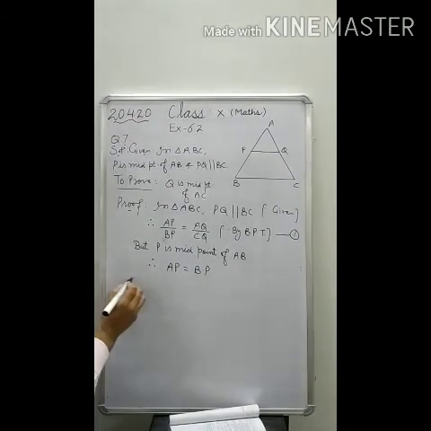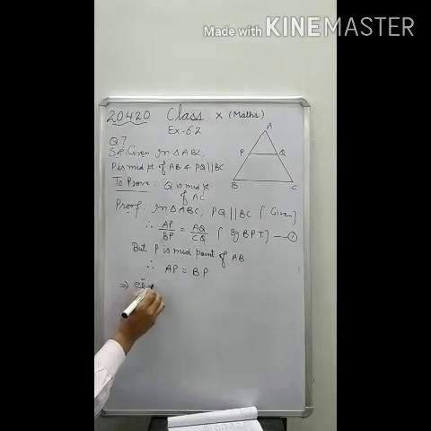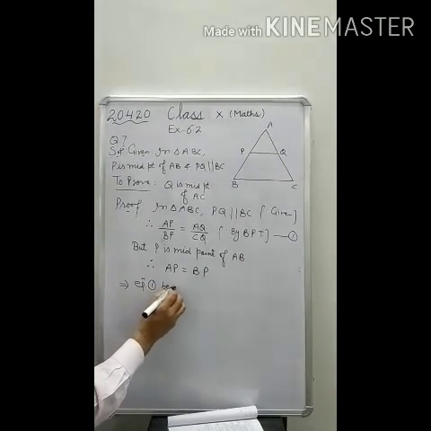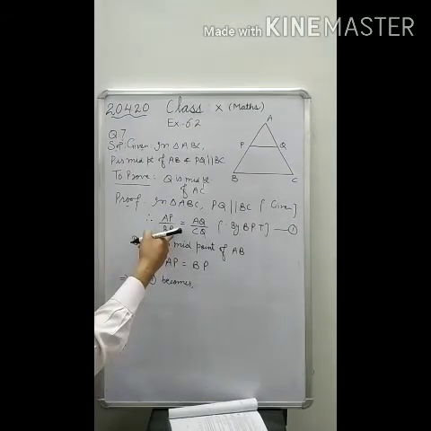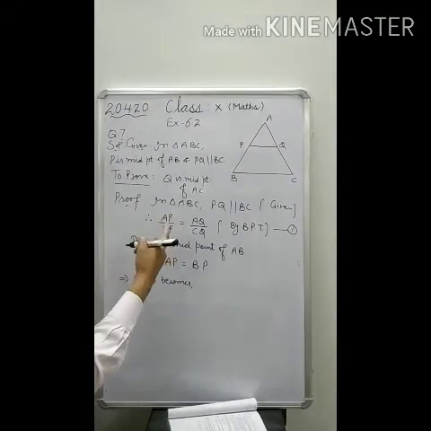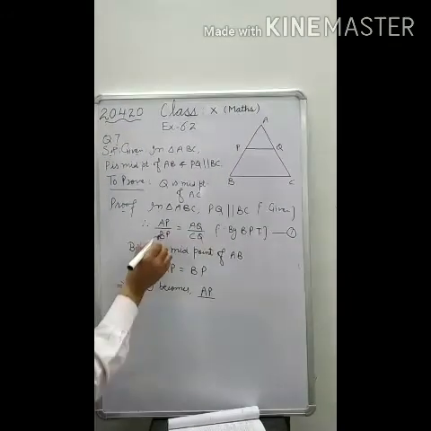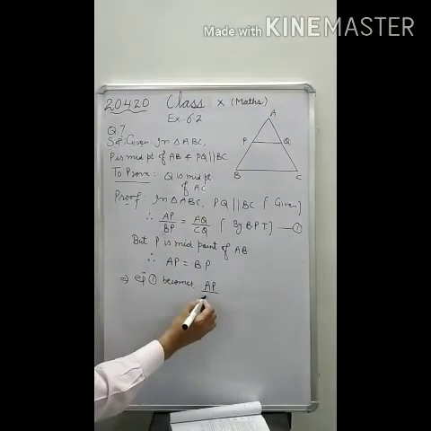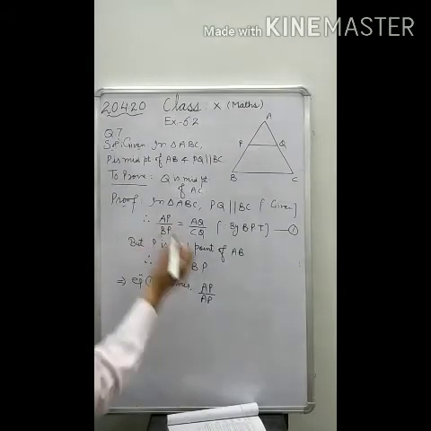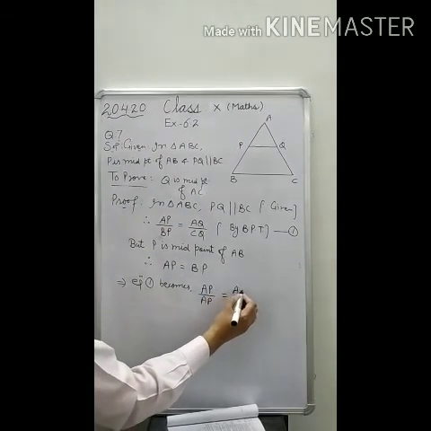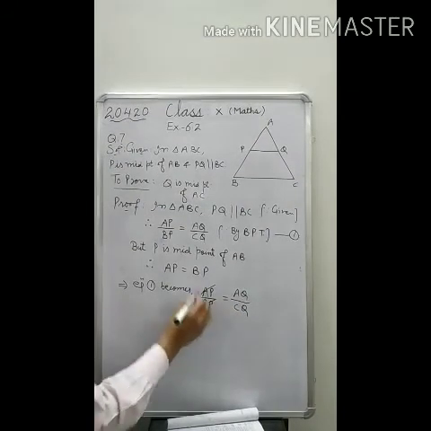So now this implies equation 1 becomes, if you put this value here, AP upon, in place of BP we can write AP, because AP and BP are equal. So AP by AP is equal to AQ by CQ. Here they are cancelled out by 1.